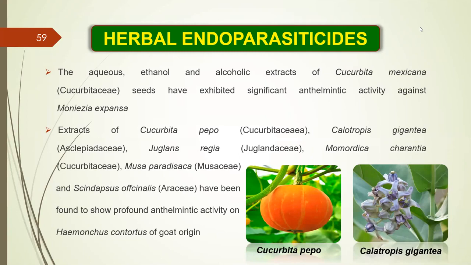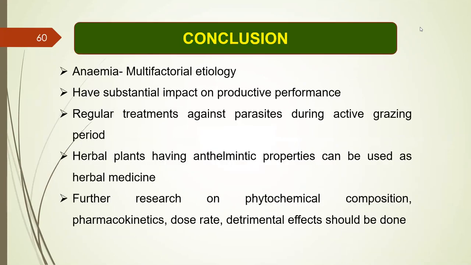Anaemia, which has a multifactorial etiology, has a substantial impact on the productive and reproductive performance of sheep and goat. Regular treatment against parasites during the active grazing period is recommended. Herbal plants have anthelmintic properties and can be used as herbal medicines. But further research on phytochemical composition, pharmacokinetics, dose rate, and detrimental effects should be done. It is for future research. So these are some of the research theses which have been done.